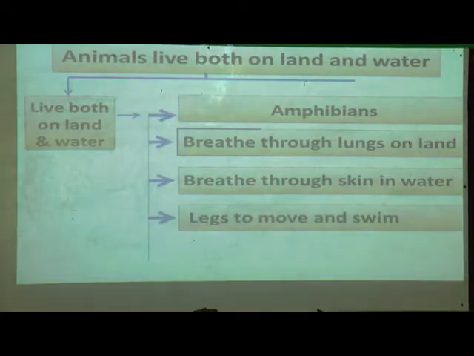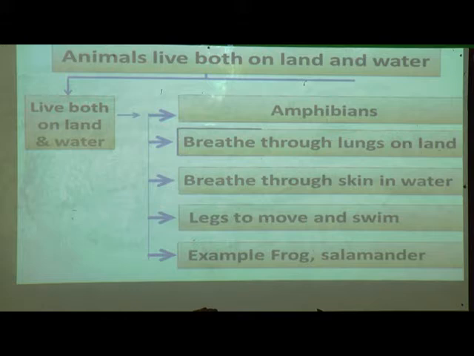They have legs to move and swim. Whenever they are on land, they use their legs, and whenever in water, they use legs only because they don't have fins like fish. Examples: frogs and salamanders are some examples of animals that live on land and in water.